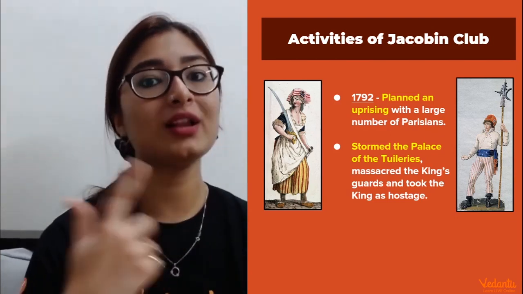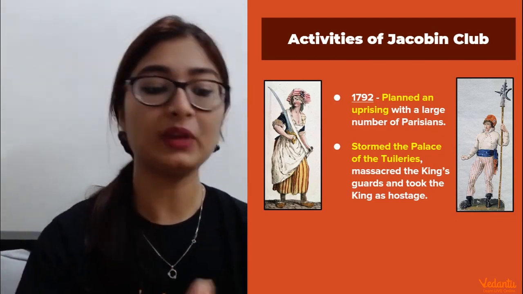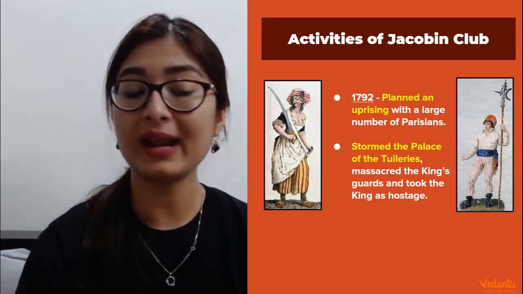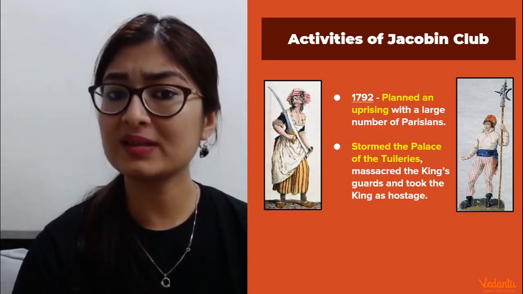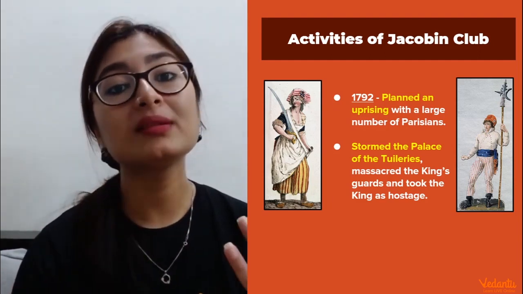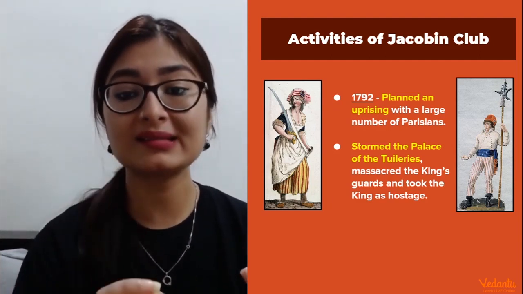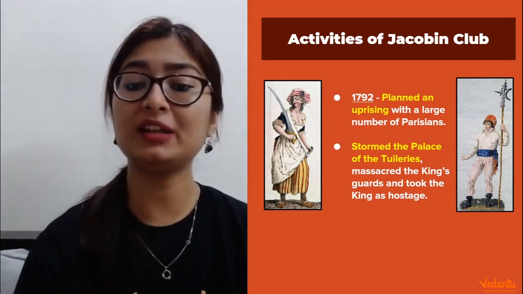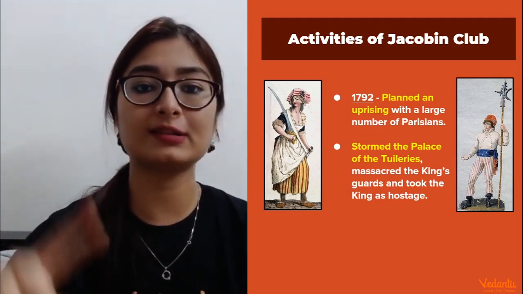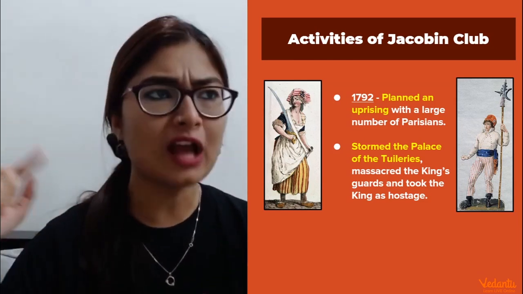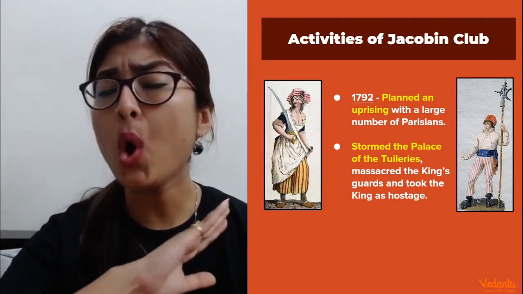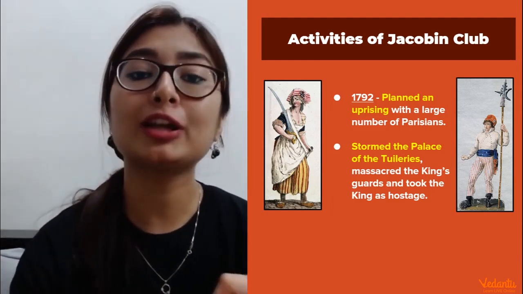Now, what would they do? We have seen all these uprisings that have taken place earlier. The bakers were attacked. The lords, the bigger lords, right? They were attacked. Bastille was destroyed. Now, what was going to happen this time? So, the people this time attacked the palace. Which palace? So what happened? They just woke up in 1792 and they decided to storm the palace. They started walking towards the palace and stormed it. They massacred, they killed all the king's guard and took the king as a hostage.